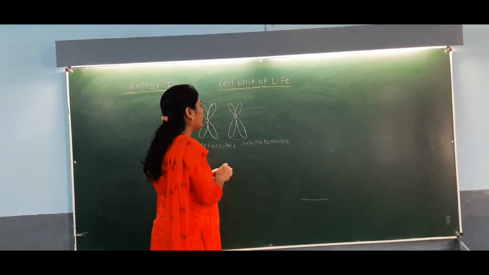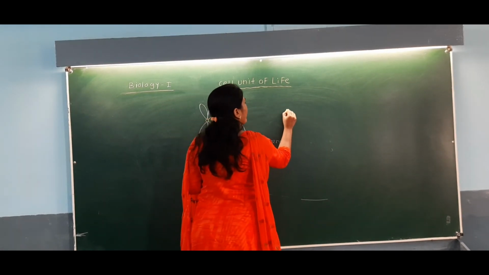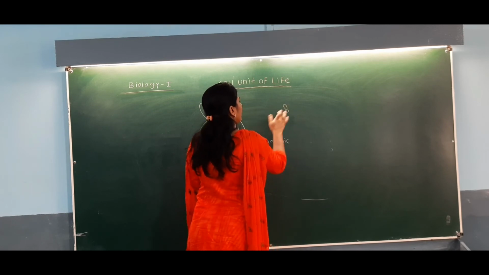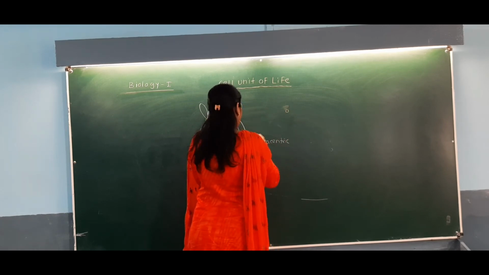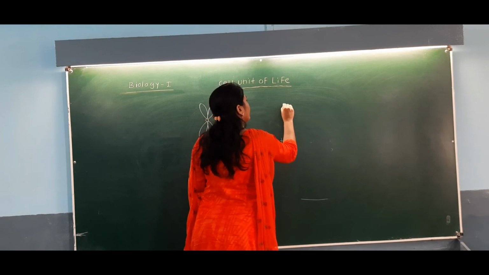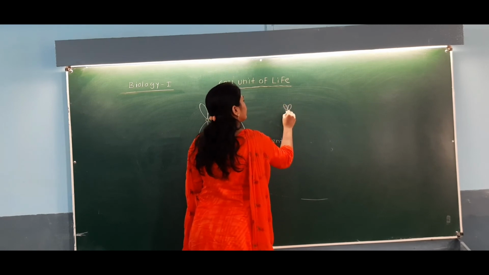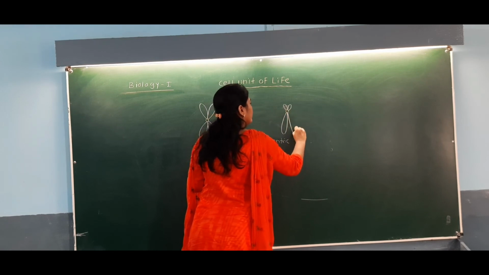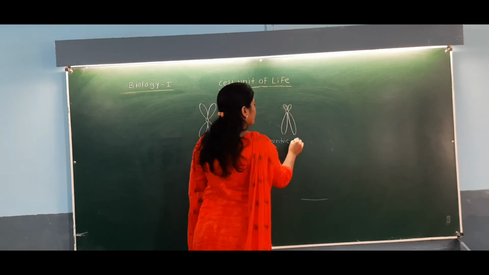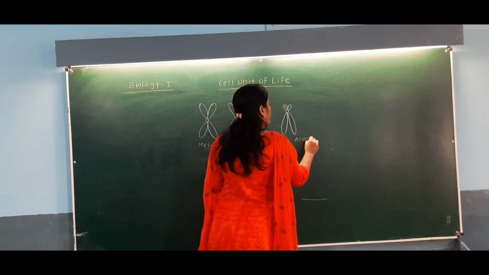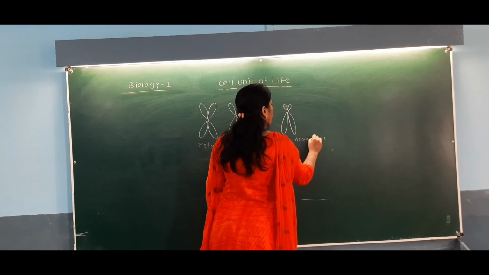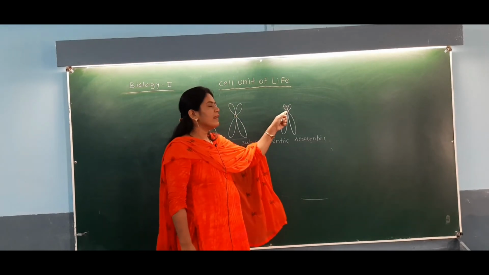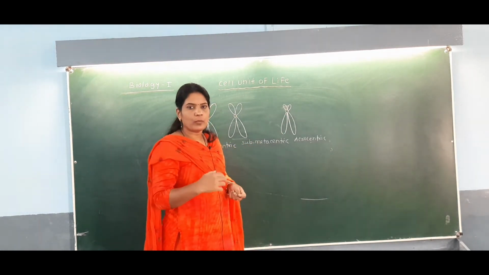The third type of chromosome is called acrocentric. Here you can observe that the centromere is near the end of the chromosome.